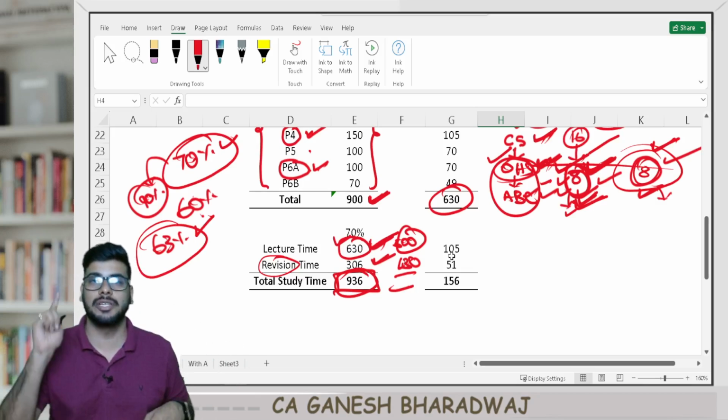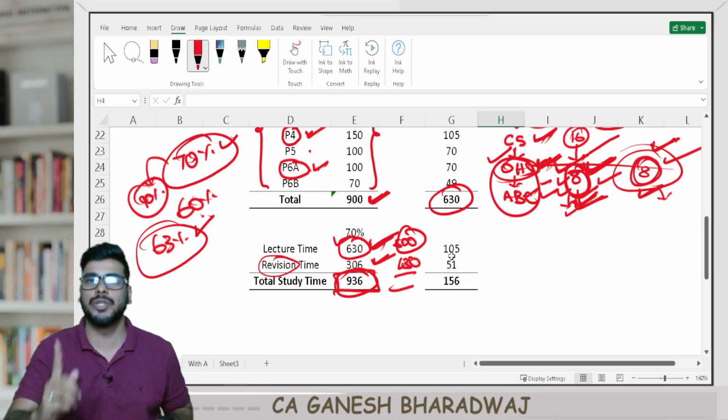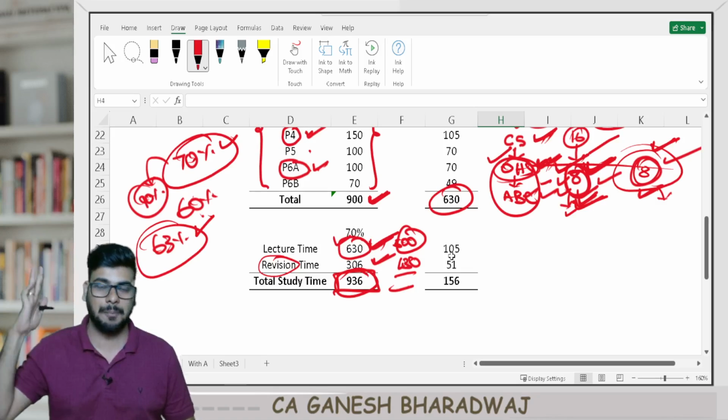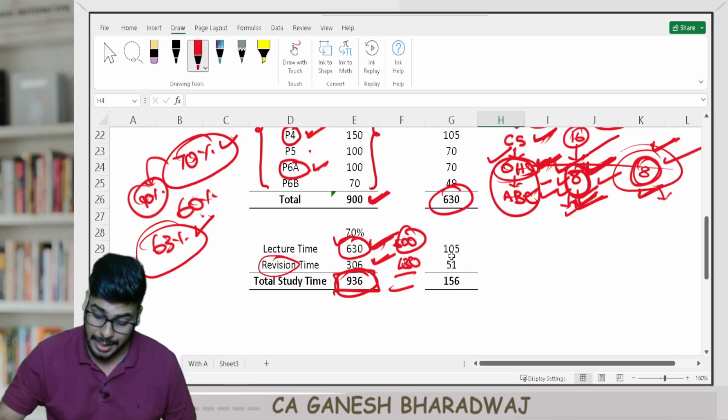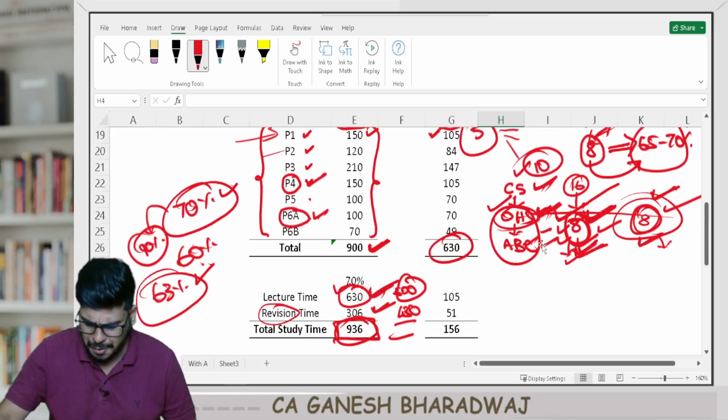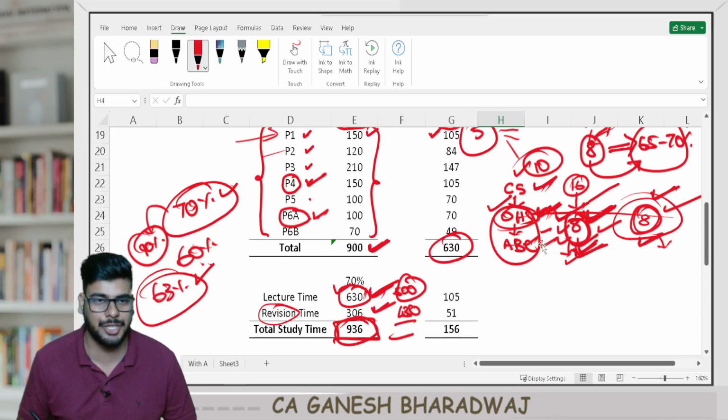And here I'm doing all this to just give you an idea and tell you that it is still possible, 100% possible, even if you sit today and start preparing for your exams. Clear with this, guys? Fine. So, which means 630 hours is what we have, as per my calculation for watching the lectures, right?